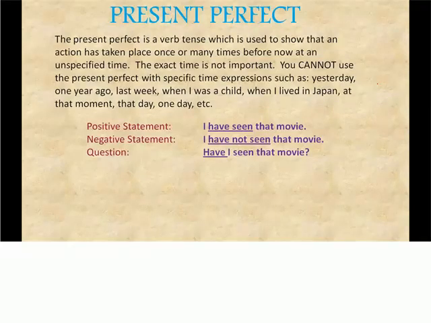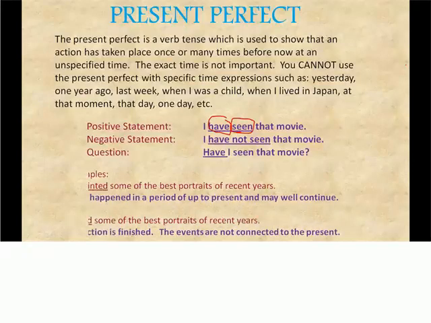So for a perfect sentence you will always have the word have. So this have you should keep in mind for a perfect sentence. Okay, I have seen, and the verb seen will be the past participle form. This is the past participle: see, saw, seen. Okay, so the negative will be, I have not seen that movie. Question is, have I seen that movie?